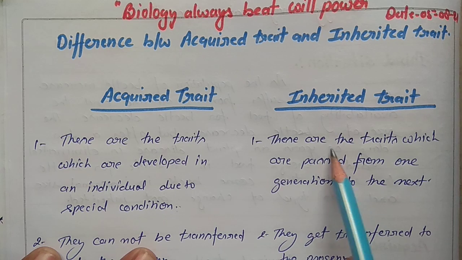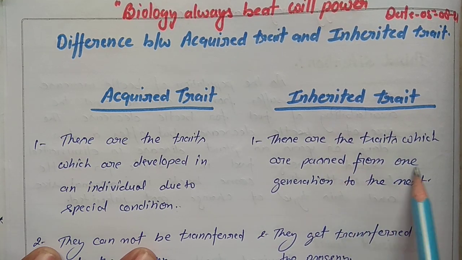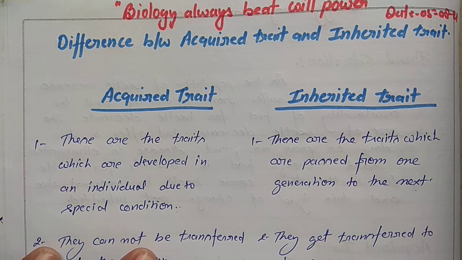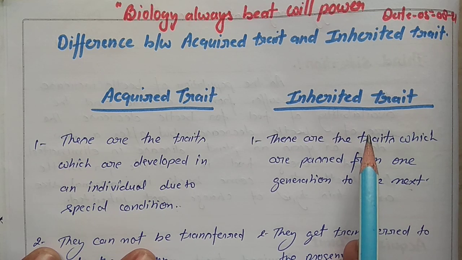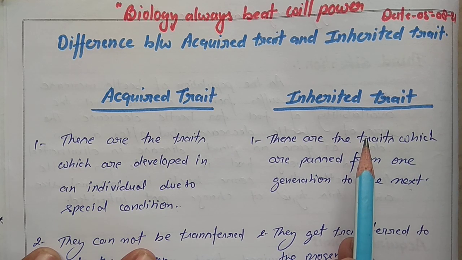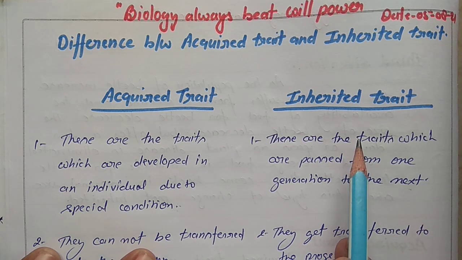Inherited traits are traits which are passed from one generation to the next generation. You observe some characters, like curly hair, transfer from parent to their offspring, from one generation to another. That type of character is called an inherited character. Some diseases like hemophilia are also transferred from parent to their offspring, so it is an inherited trait.